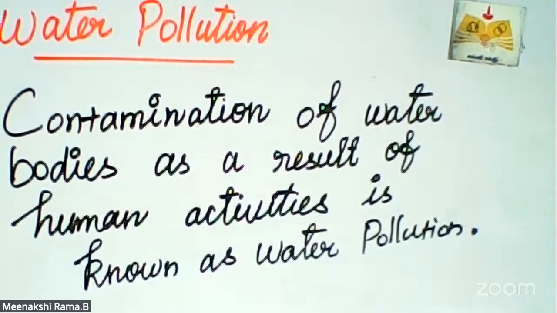How are water bodies contaminated? When harmful substances such as chemicals, sewage, and waste are released into them.